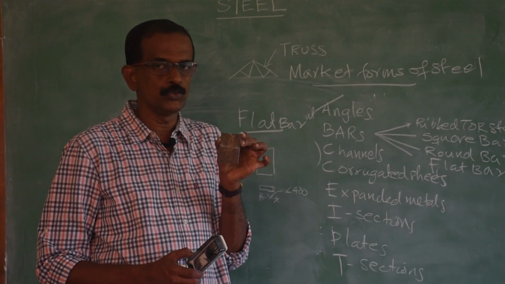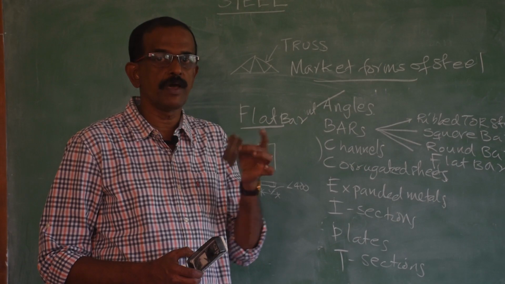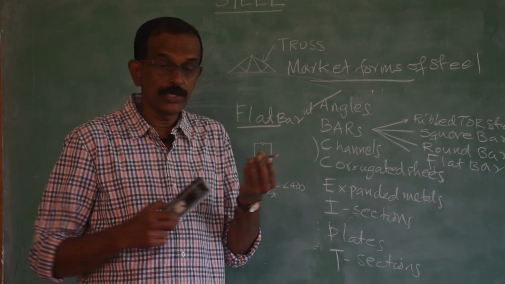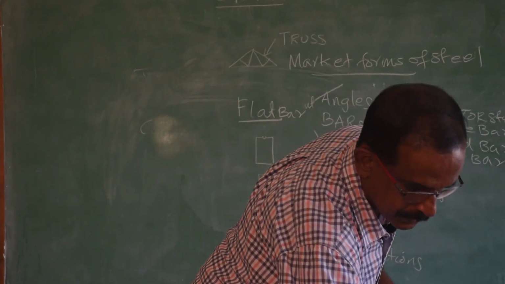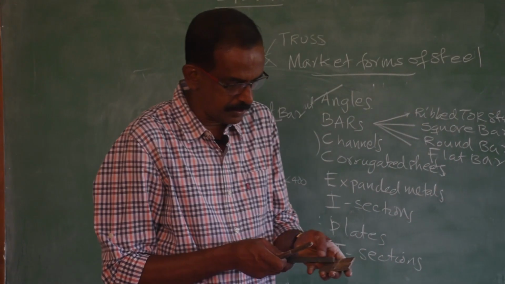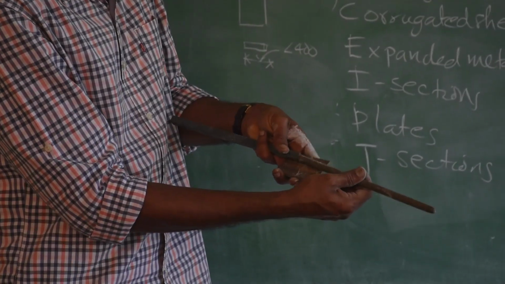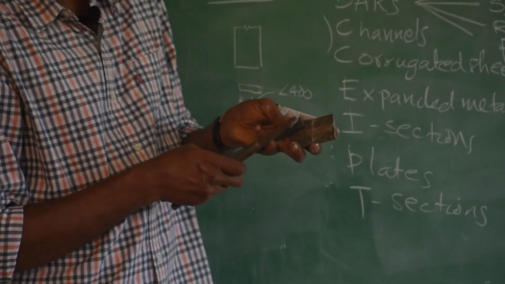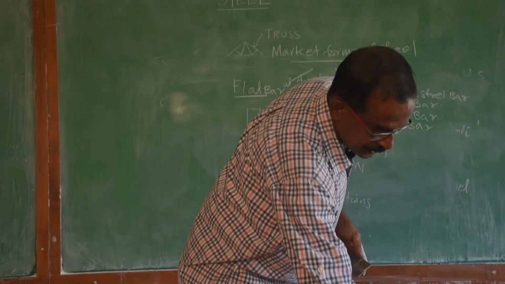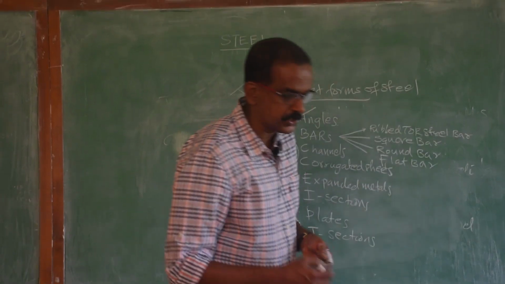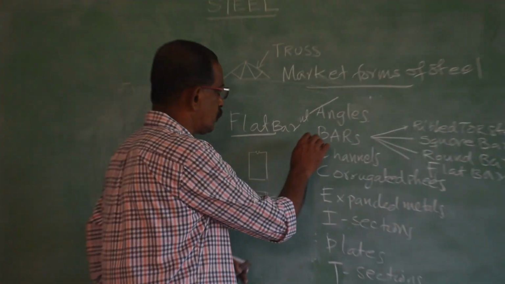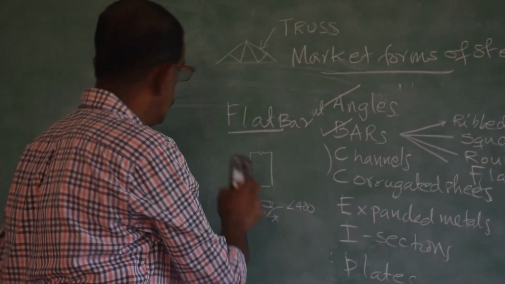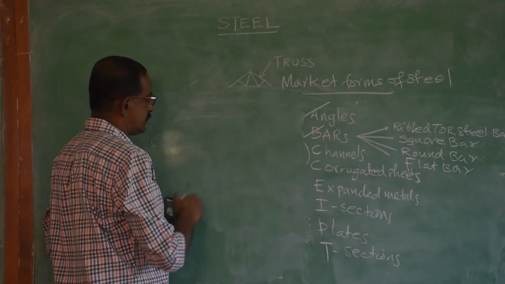Now, can you say where it is used? Flat is used for fabrication. Say, for example, fabrication of steel doors, this is used. To join two members, say for example like this. If you want to join this member with this member and you can't join directly, you can utilize this flat to join these members. So, for joining two members or for fabrication, flat is used. So, that is all about the bar. Now, coming to the channel, next one is channel. Again, I will draw the side view.